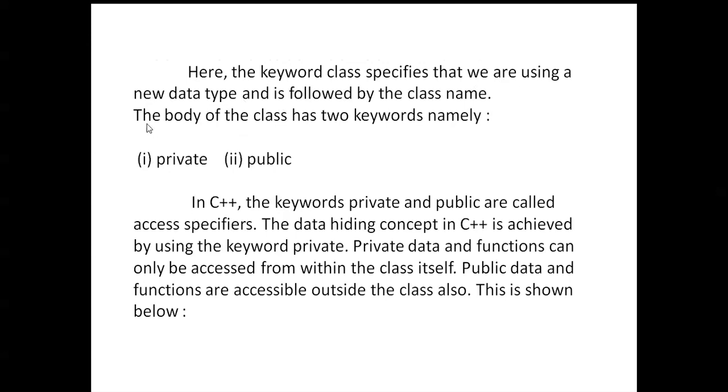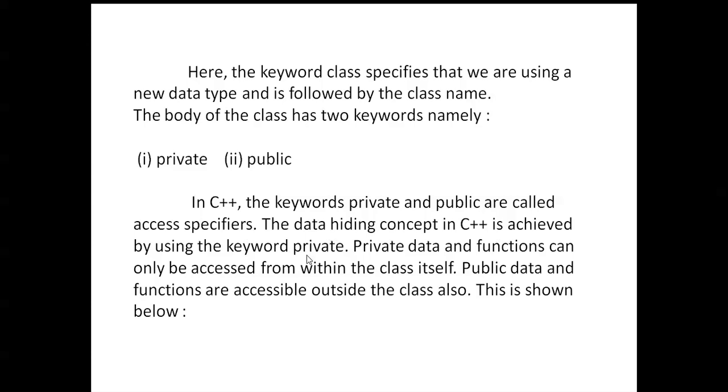Here the keyword class specifies that we are using a new data type and is followed by the class name. The body of the class has keywords, namely private and public. In C++, the keywords private and public are called access specifiers. The data hiding concept in C++ is achieved by using the keyword private.